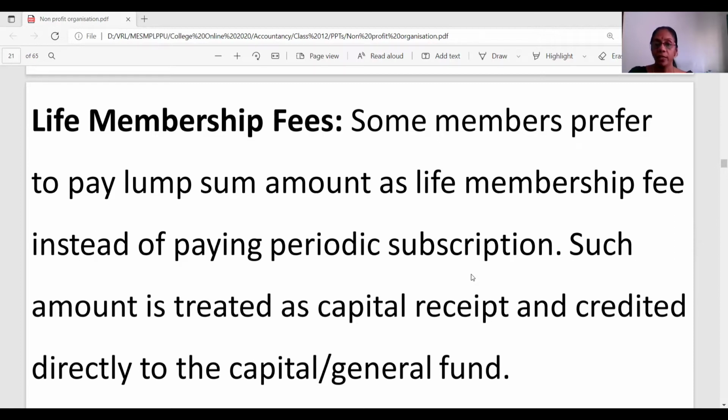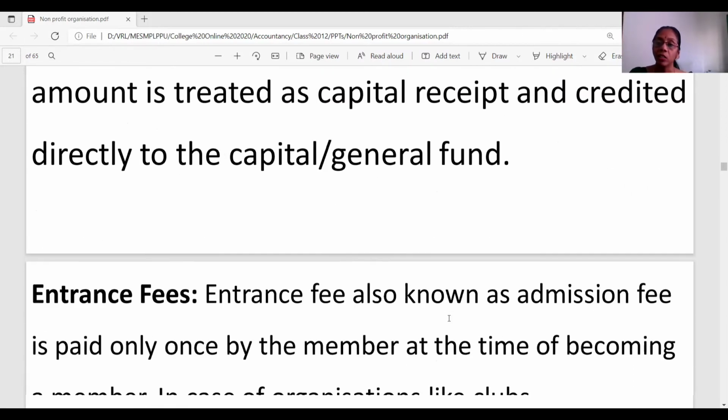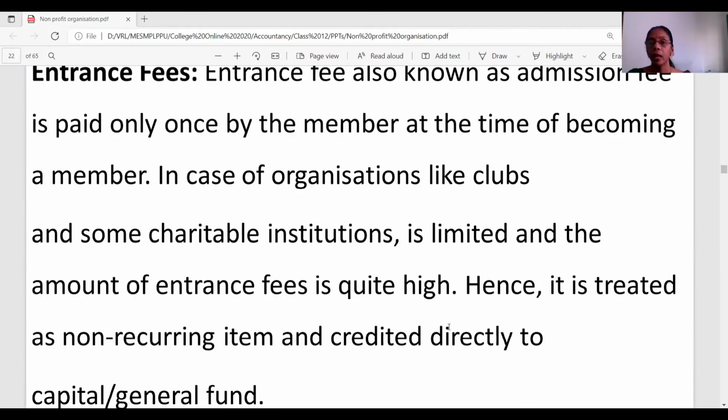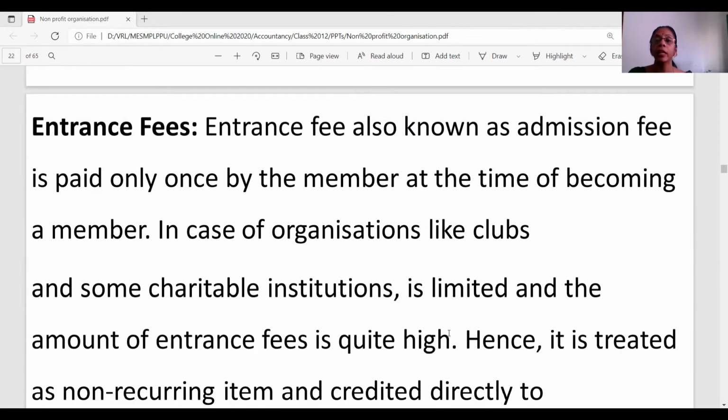Next is the life membership fees. As I have put across earlier, subscriptions refer to the membership fees. Some people would prefer giving the entire money for their lifetime in the form of membership fees, so that they would remain members of that NPO up to their lifetime. So this money collected by the NPO is called life membership fees. Since it is non-recurring, because a person pays it only once in his lifetime, necessarily it should be treated as a capital receipt. It would be credited to the capital fund, added back to the capital fund on the liability side of the balance sheet.